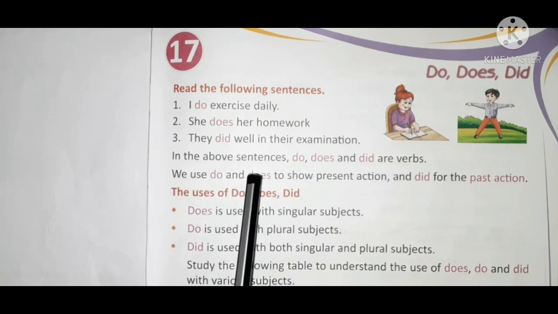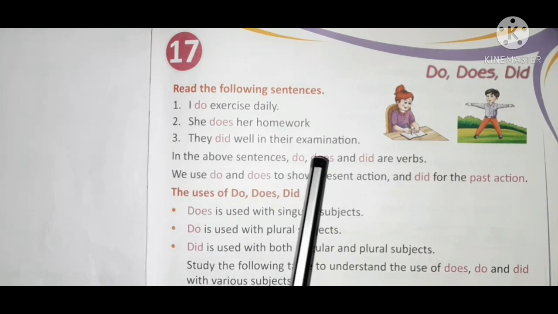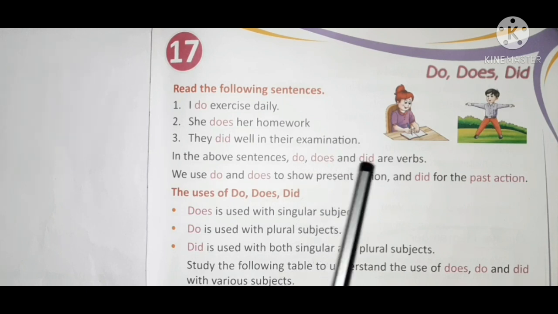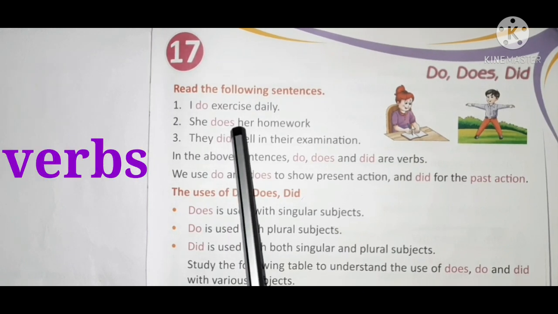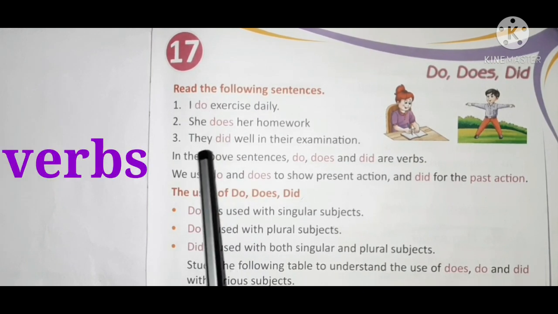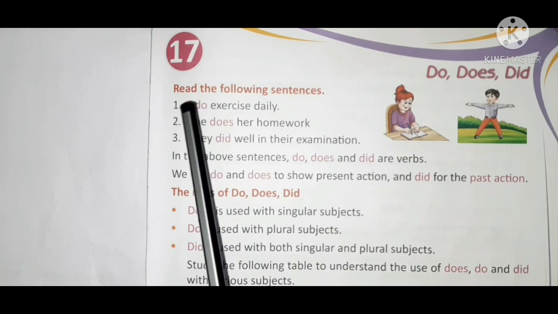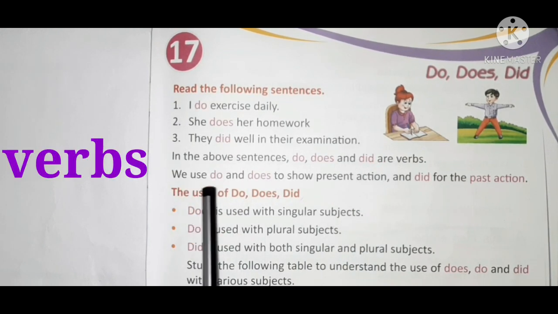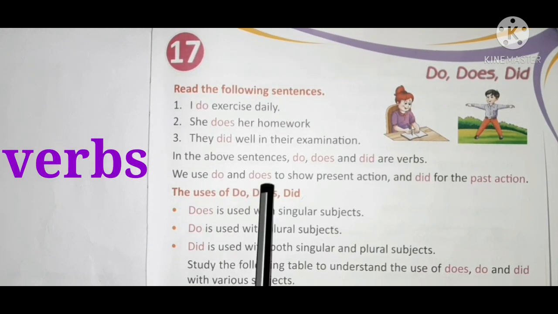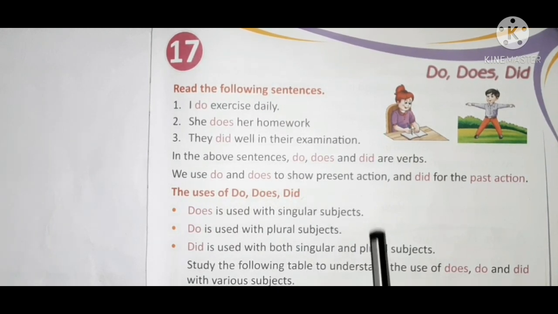In the above sentences, do, does, and did are verbs. Can you see? Do, does, and did. What are these? These are verbs. We use do and does to show the present action.